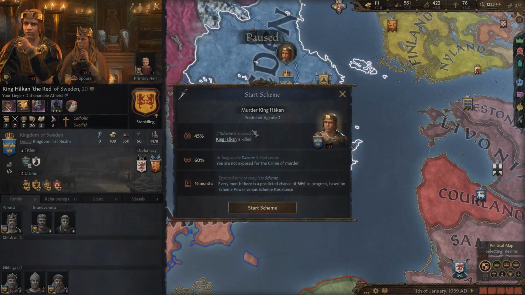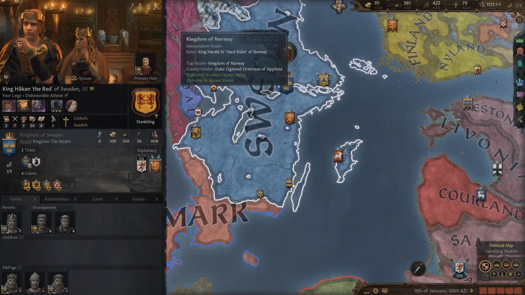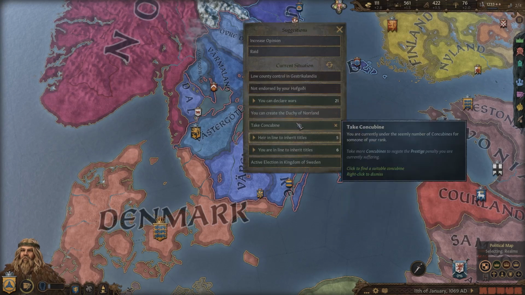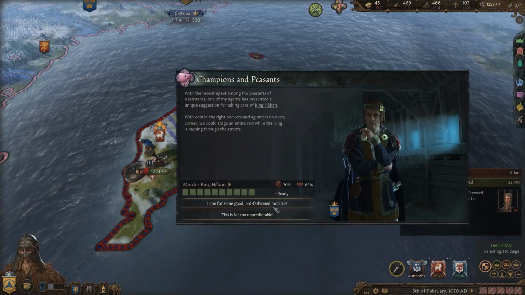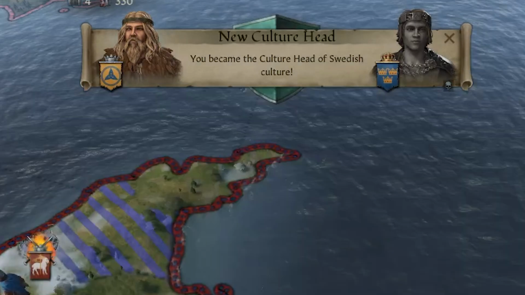And let's see, I think I'll have to run another murder scheme on this guy. So you know what they say, third time's a charm for the murder schemes? Okay, here we go, third murder scheme. Ladies and gentlemen, we got him.